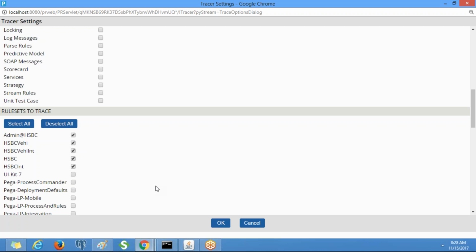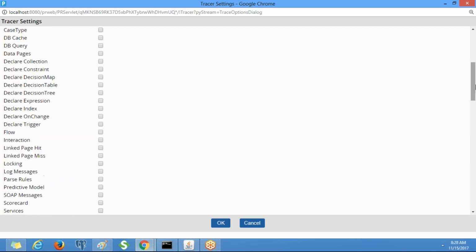Okay, if you want you can select this UI kit also. That's it, these are enough. If you want to trace PRPC rules also, then you need to check the other rule sets also. So here these are the rules.